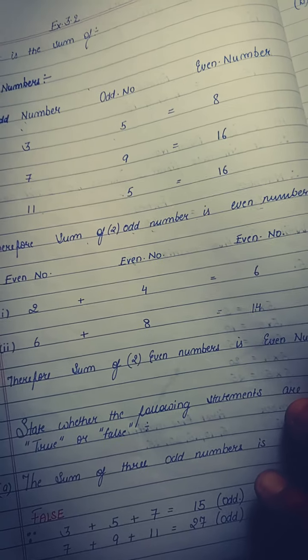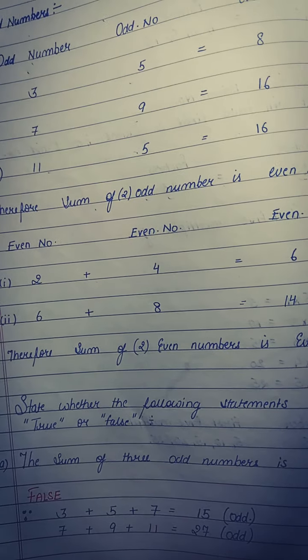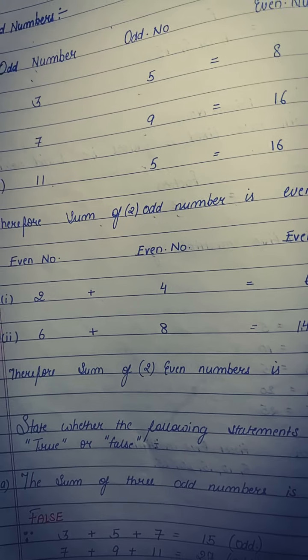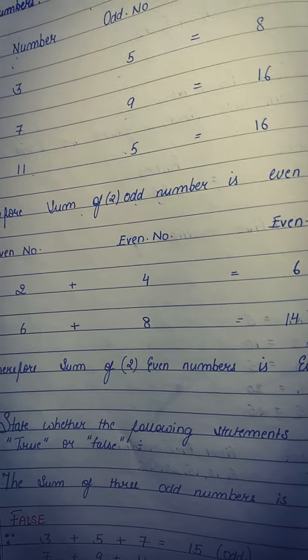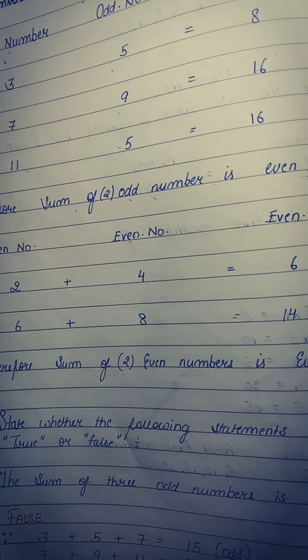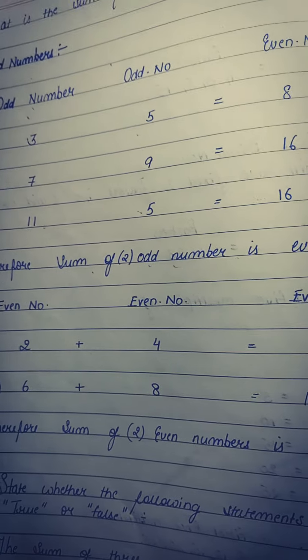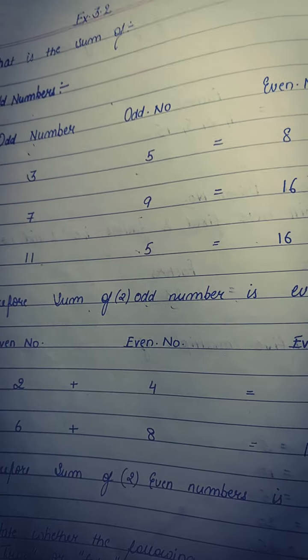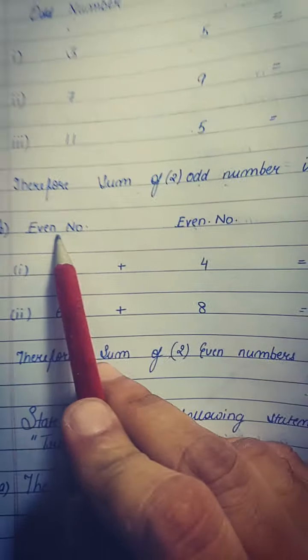In such questions, whenever you want to justify something, go through some examples, keep your observation, and then you can tell the answer. First consider a few examples, and then according to the examples you will decide your answer. Next question: what is the sum of two even numbers?